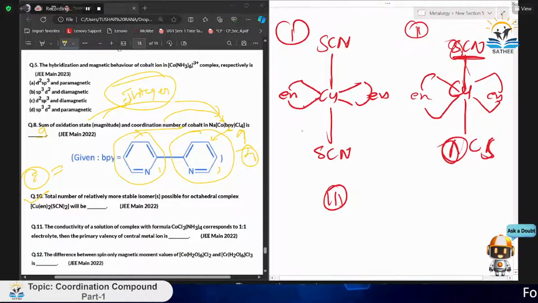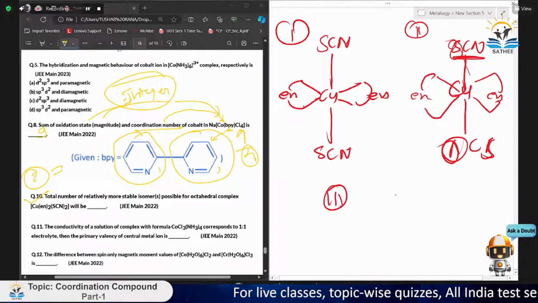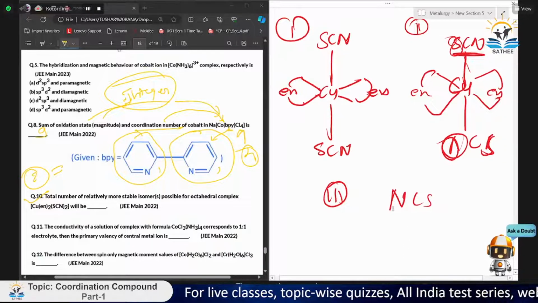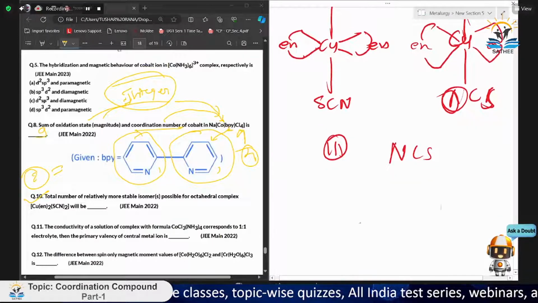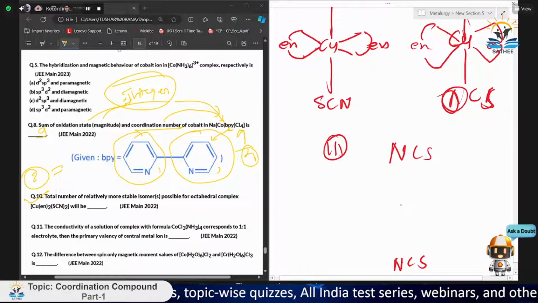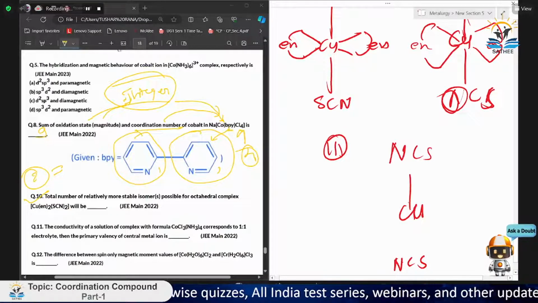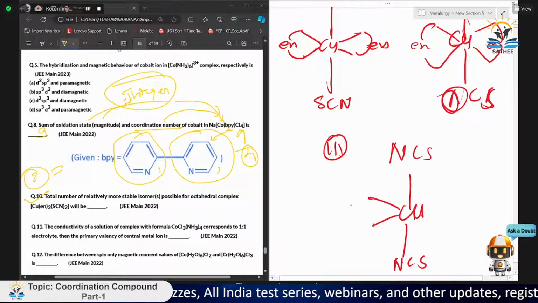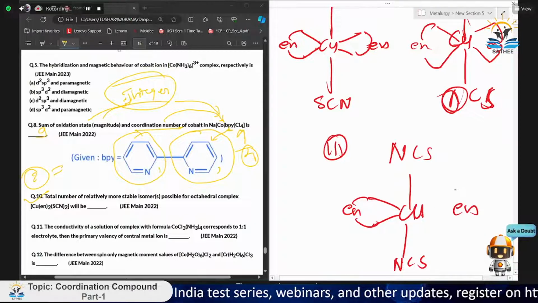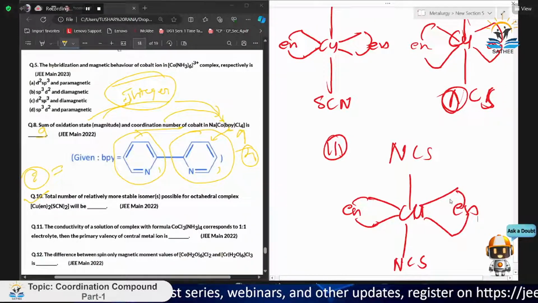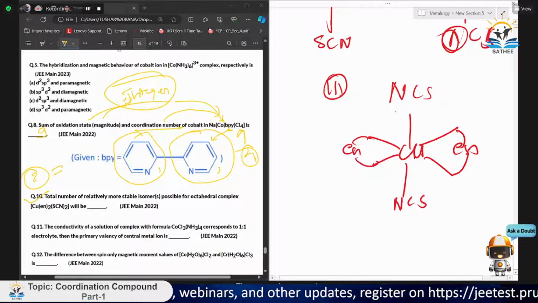See, I am just removing the identical part. I can connect to both sides, and I can do an upside one, but it will be identical only. So now let's make something different. If SCN is from both ends, we can make NCS from both ends now. See, NCS, and this is Cu connected with this, and en remains the same. Now it is connected at both ends. See, both are different structures.